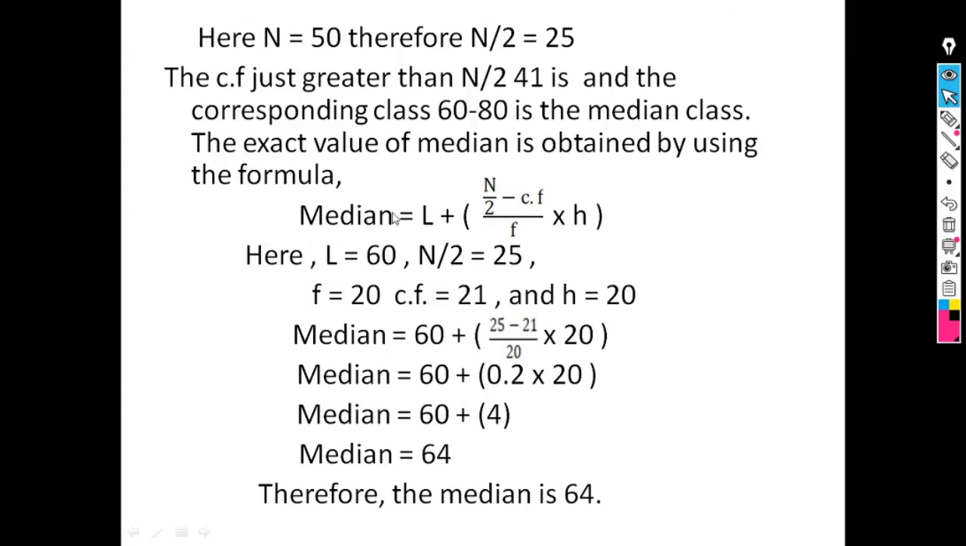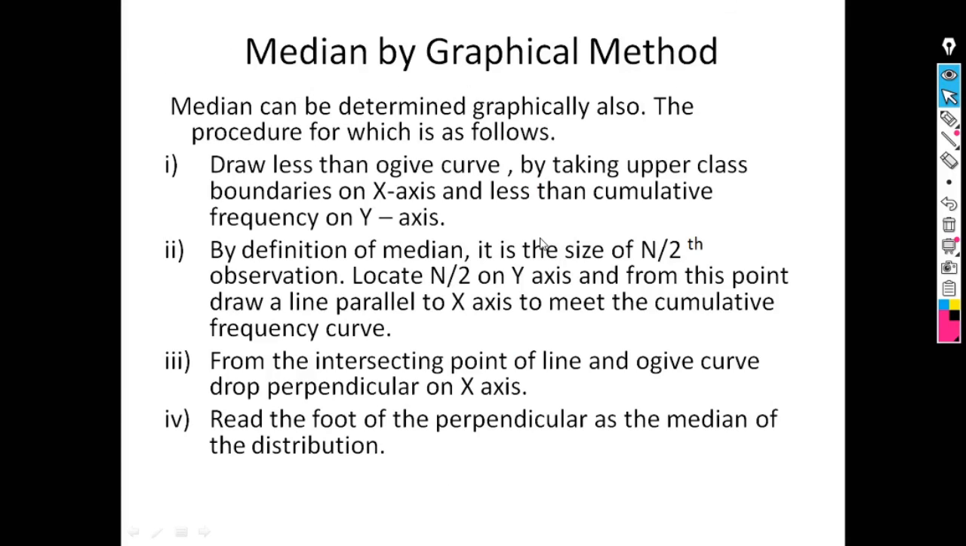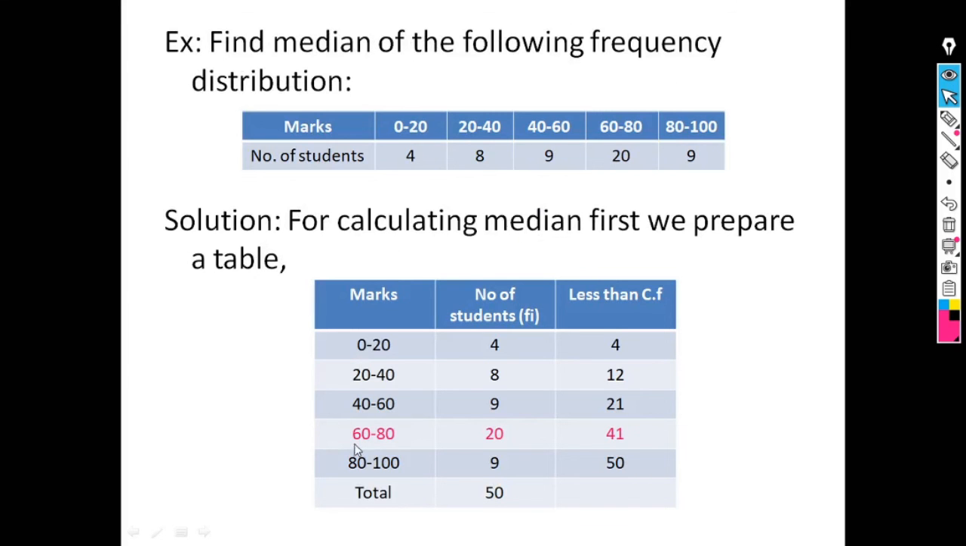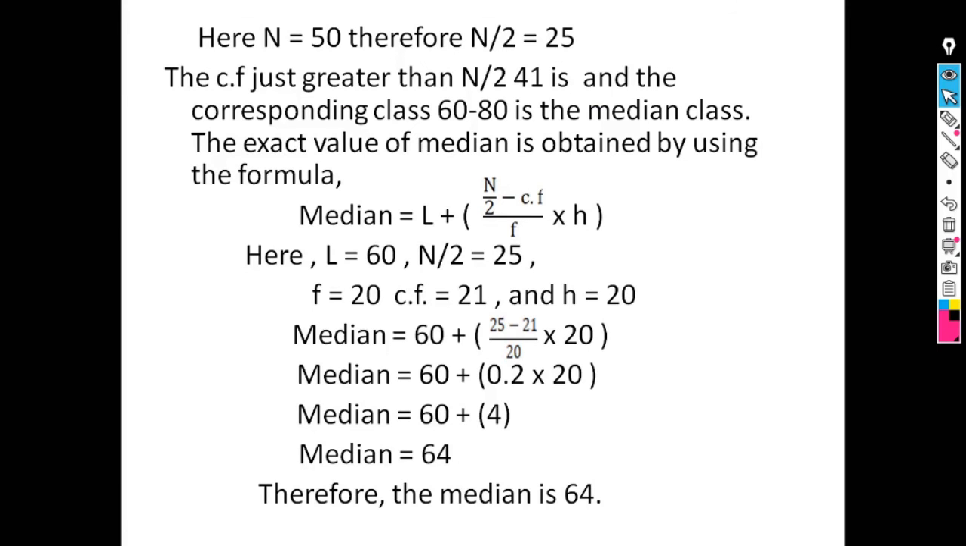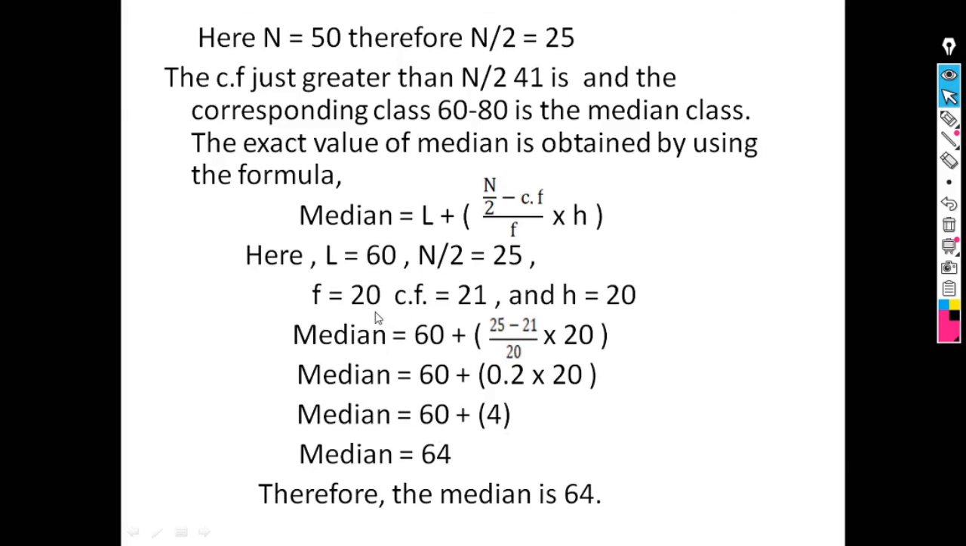Now for this formula we have to first find these values. So L is the lower limit of the median class. So this is our median class 60 to 80 and its lower limit is 60. So the value of L is 60. Now the value of n by 2 is 25. F is frequency of that class, the median class. So the frequency of median class is 20. So the value of F is 20.